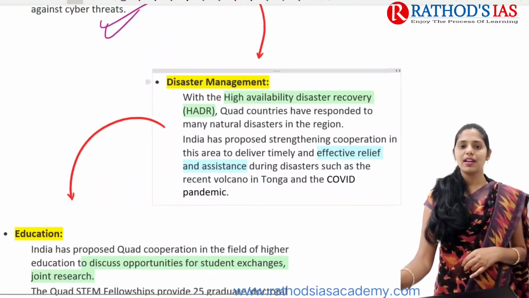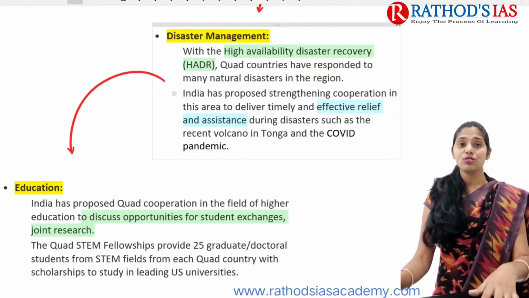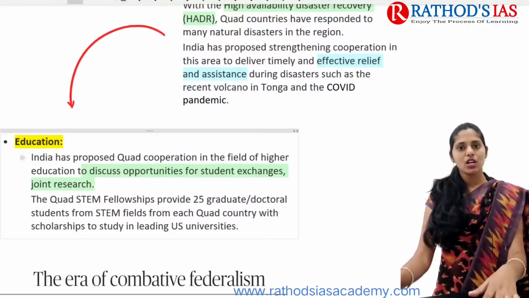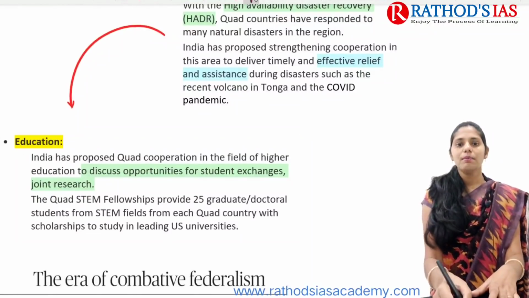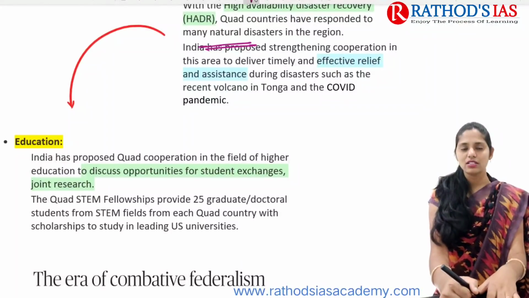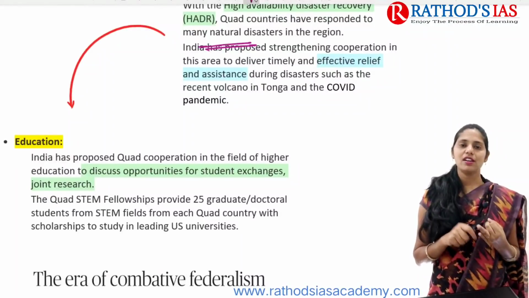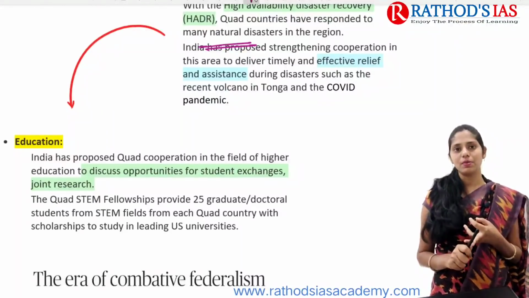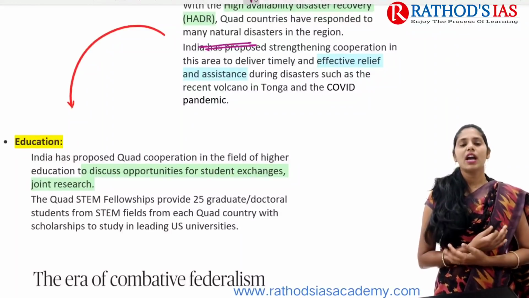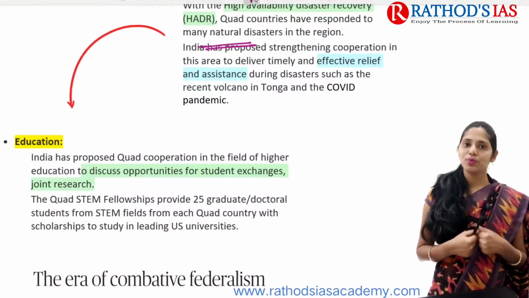And next one is disaster management. Regarding disaster management, a very important thing that is mainly discussed is high availability disaster recovery. In this context, Quad countries mainly responded to the many natural disasters in this region, and India is also facing natural disasters. For example, recently glacier outburst floods, landslides and mudslides in Kerala, landslides in Himachal Pradesh, and even some droughts as well as floods in various areas. And we can see earthquake zone 5, which is seen in India, so it is also prone to earthquakes.